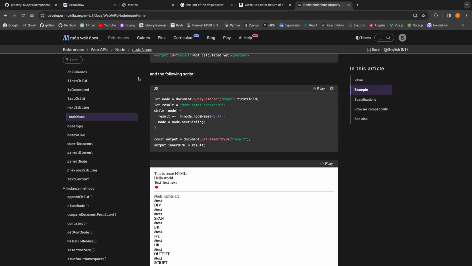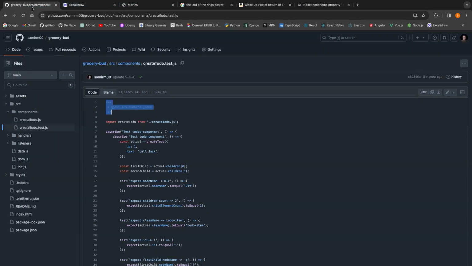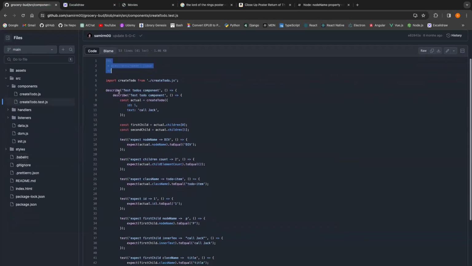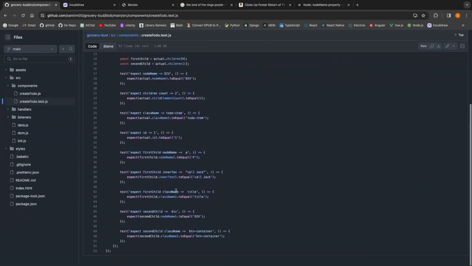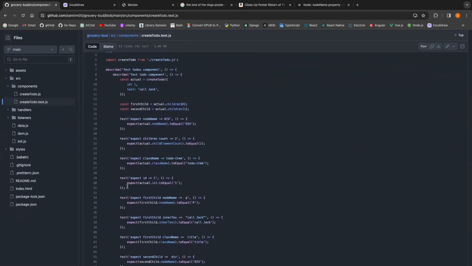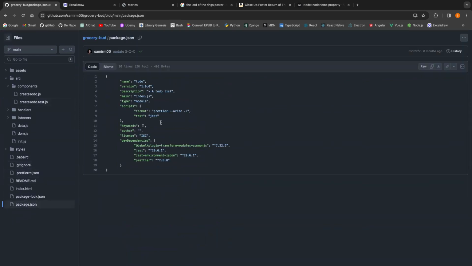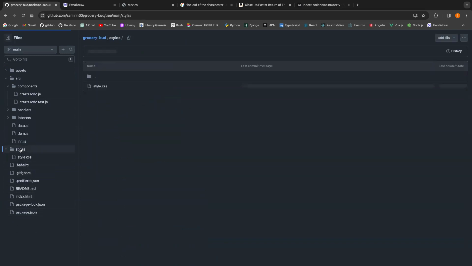Maybe I can check to see if I forgot anything here. Okay, this one should be fine. I've added this one. I'm importing this one, so everything should be fine here. Describe, it's fine. Let me go to package.json. In package.json here, I just have Jest, and I have the Jest environment. That should be okay. Yeah, nothing. Here's the type module actually, and I should not have any problem here. Why is it not working?